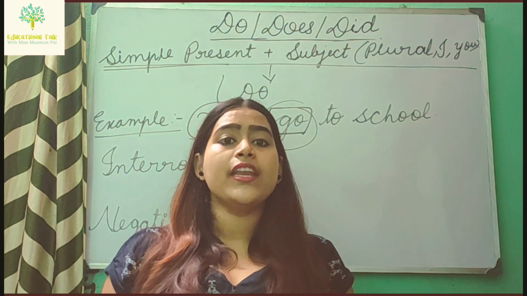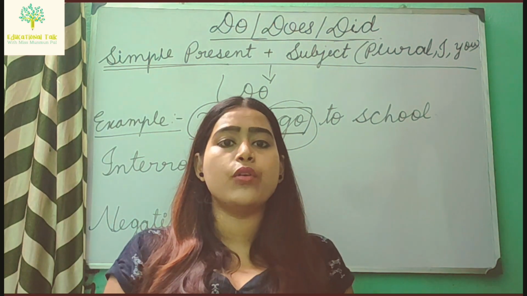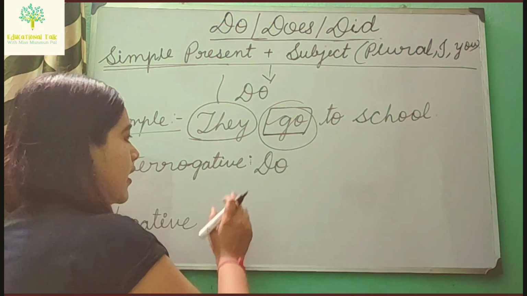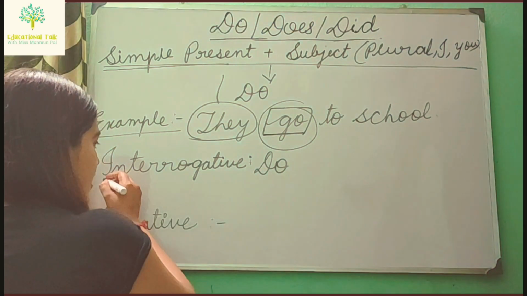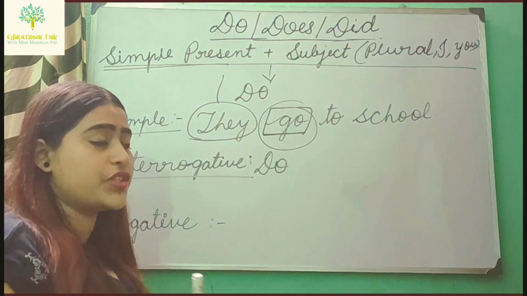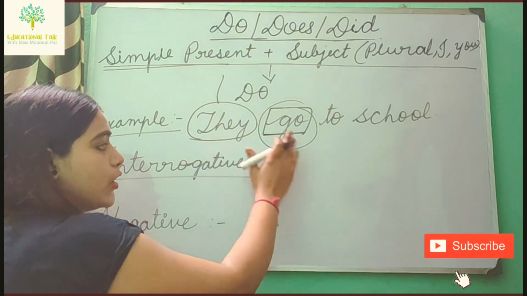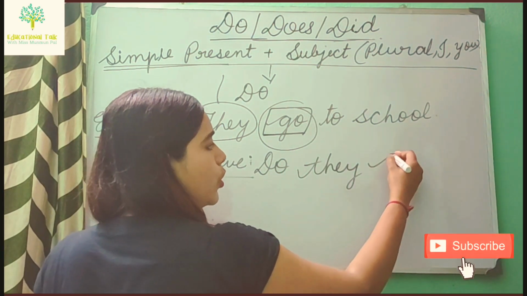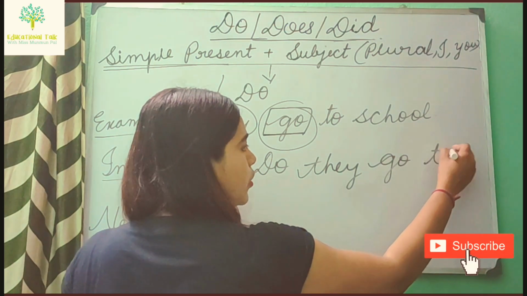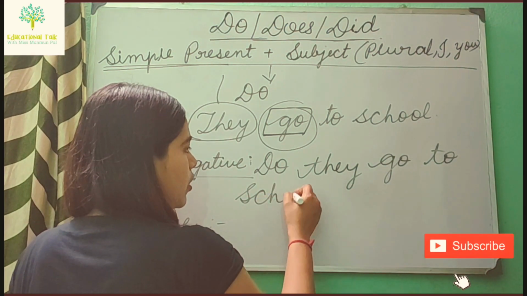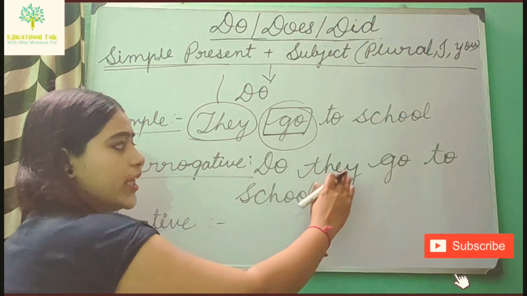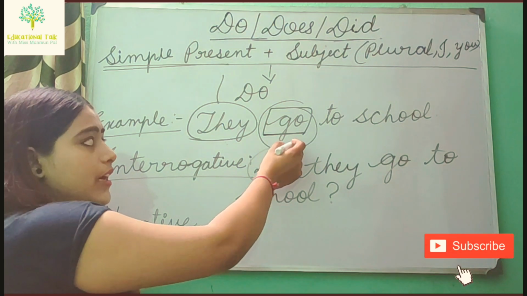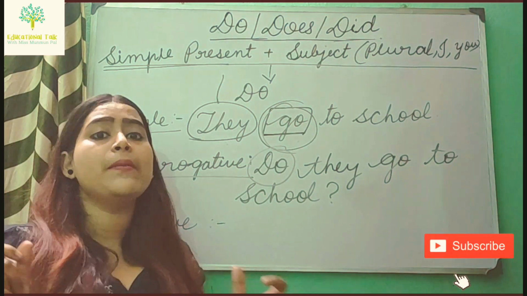And remember, when you use do, does or did, there will be no auxiliary like am, is, was, were. So here I am using do in an interrogative sentence, which means I am asking a question. Do, then the subject: do they, then the verb go, then to school. Question mark. Do they go to school? Here I have used do as the subject is plural and the main verb is in simple present tense.